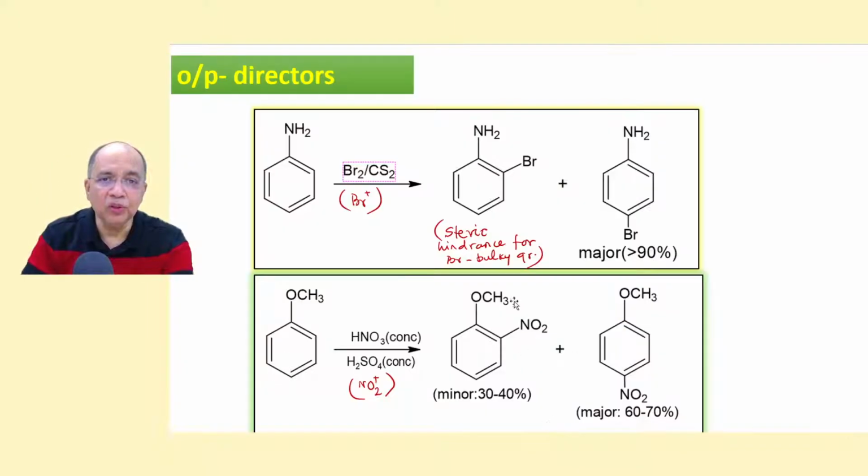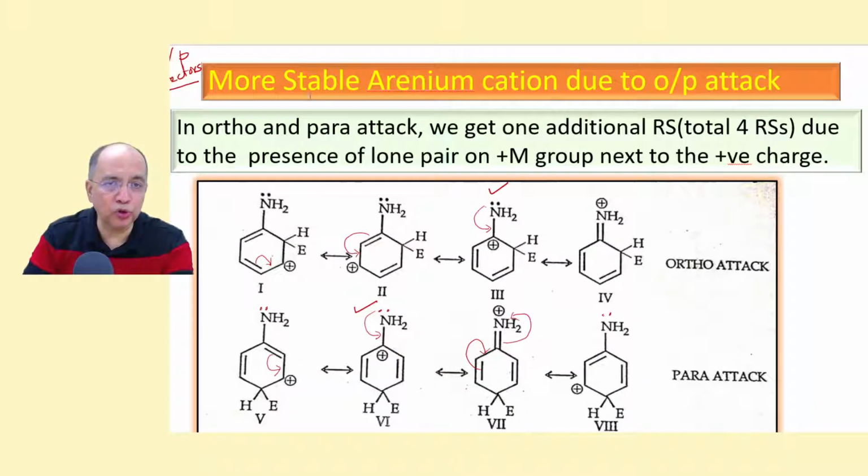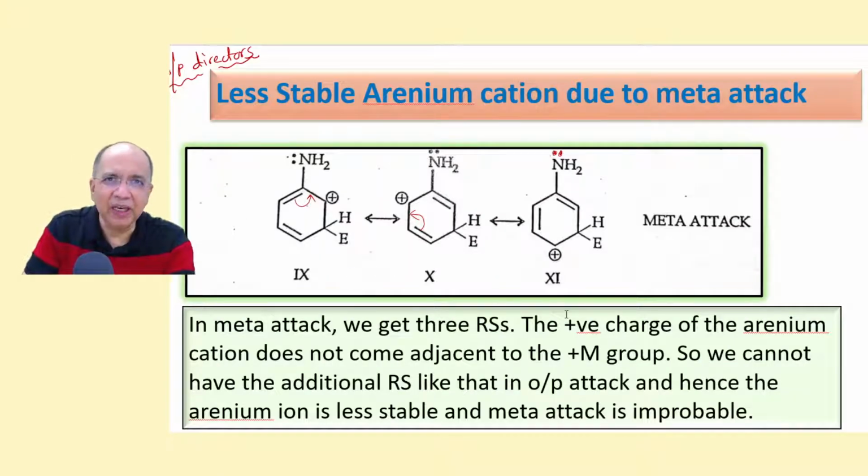I told you that the ortho and para attack are more probable. It happens predominantly. But meta attack also happens, but we ignore. For ortho para directors, meta product is ignored. While you write as a school student, we don't write the meta product if it is an OP director.